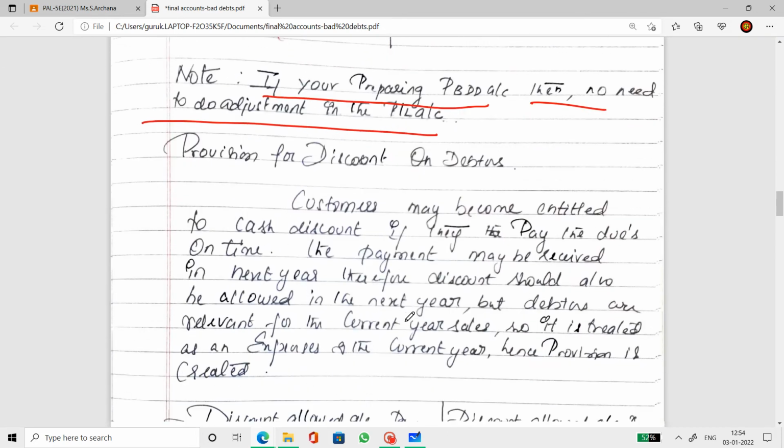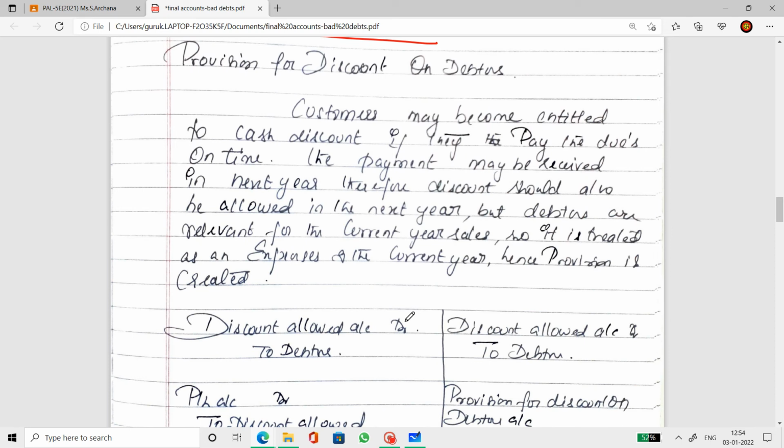Now, provision for discount on debtors. Well, now it's a discount. Debtors are categorized into three types: good debtors, doubtful debtors, bad debtors. Bad debtors means bad debts will naturally arise from that.